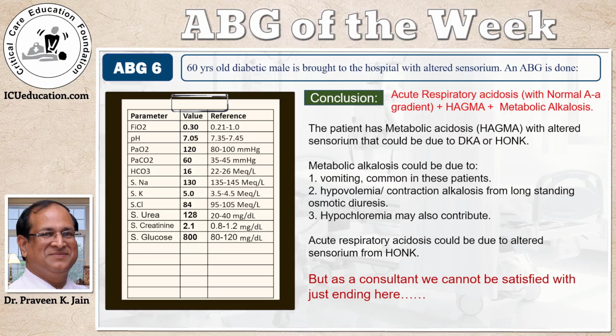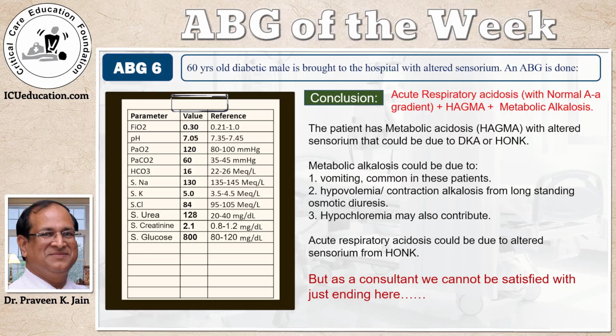The cause of the high anion gap metabolic acidosis we discussed could be DKA or HONK, hyperosmolar non-ketotic state, now appropriately called HHS, hyperosmolar hyperglycemic syndrome. The metabolic alkalosis could be due to vomiting, which is common in these patients, or could be hypovolemia, contraction alkalosis, from long-standing osmotic diuresis.